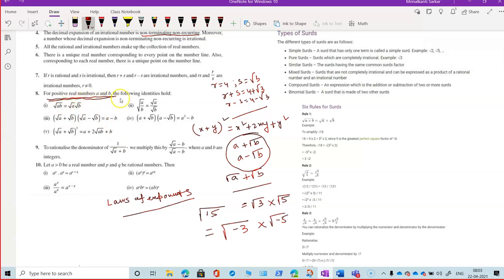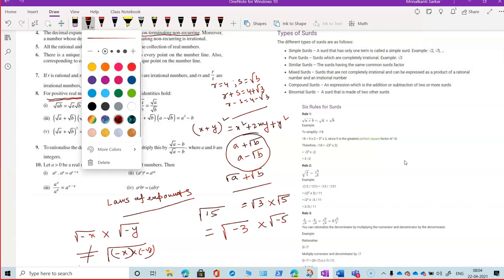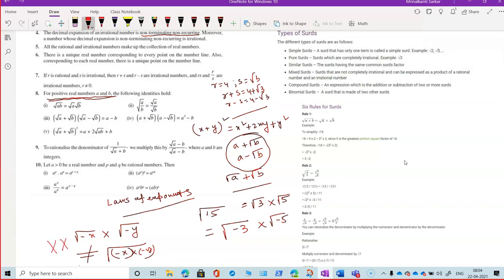For positive real numbers, why are people saying it like this? Because this is not allowed in higher mathematics or any kind of mathematics syllabus. This cannot be included. Two negative quantities, root minus x into root minus y, is never equal to under root minus x minus y. We cannot multiply it in this manner. This is a totally incorrect presentation of multiplication. This is not allowed. So this thing is never allowed.